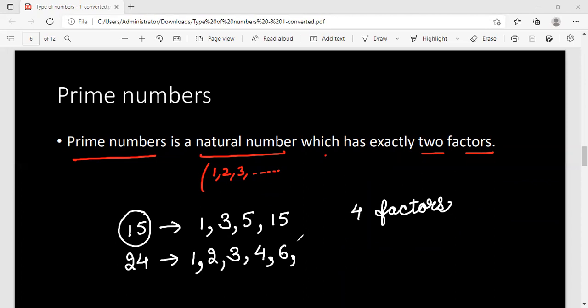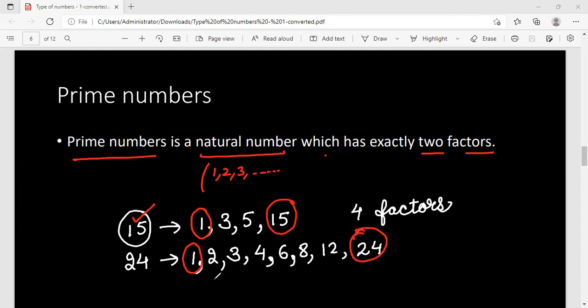Now you can understand the meaning of factor. 8 is a factor of 24. Then we have 12, which is a factor of 24. 24 itself is a factor of 24. Now see carefully, guys. When I was writing factors of 15, I wrote 1 and 15. And while writing 24, I wrote 1 and 24.